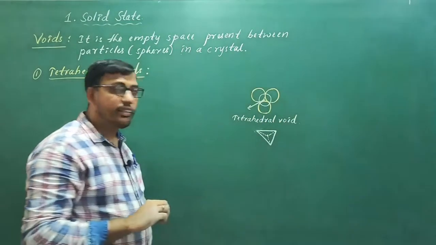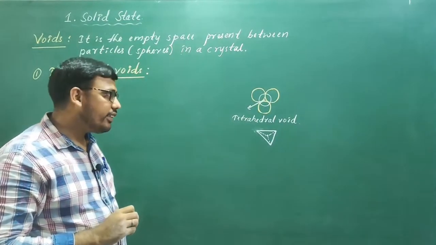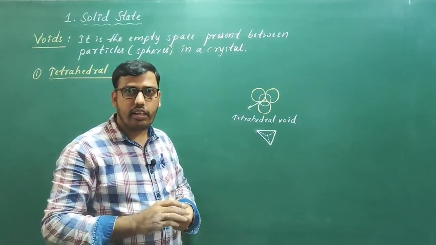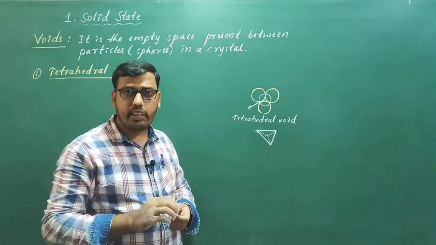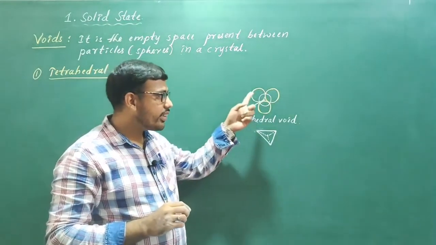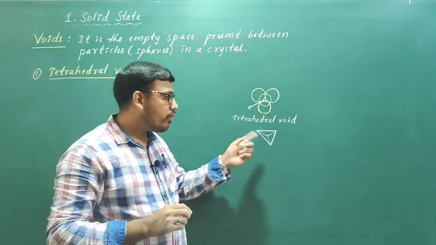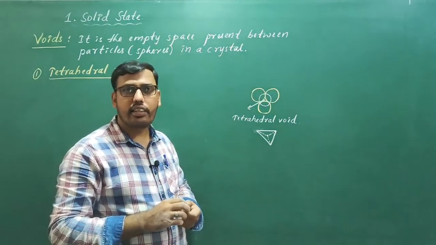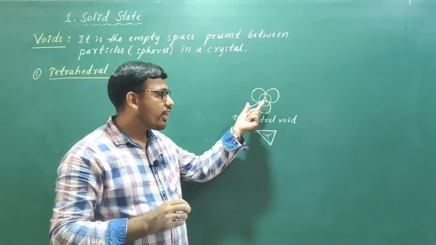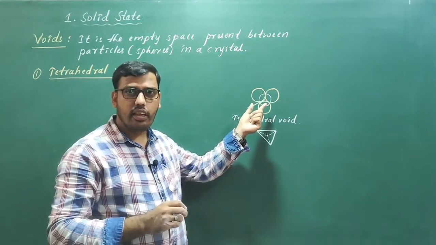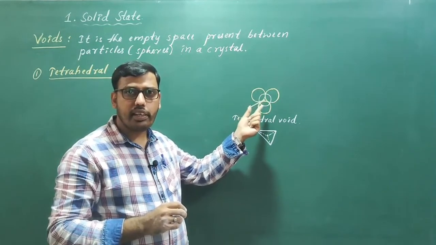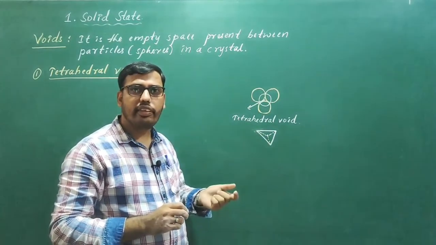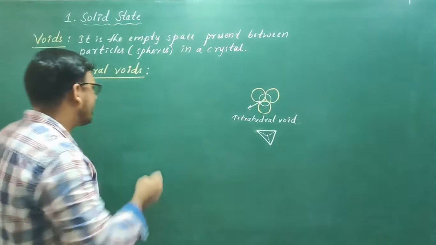So now, how can I describe tetrahedral void? It is a void surrounded by four spheres, as you can see in the diagram. When the centers of these four spheres are joined, a regular tetrahedron is formed. Such a void is called tetrahedral void. A void which is surrounded by four spheres, when the centers of these four spheres are joined, must form a tetrahedron. So such type of voids are called tetrahedral voids.